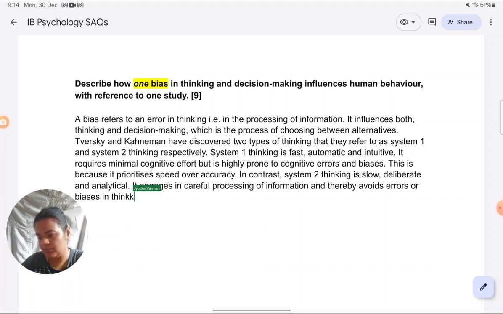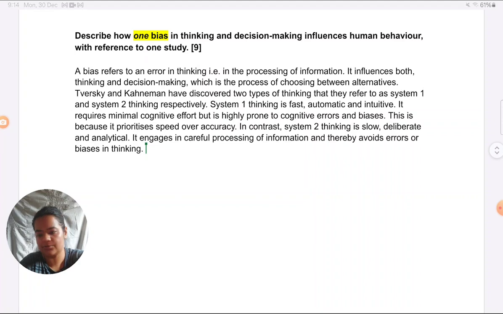Okay, so a little bit more you can contrast with the previous, and that's why I'm going to upload the answer also so that you can contrast and see. A little bit more I have explained here, system 1 and system 2 thinking, than I did in the previous, but again, not general points about these systems, but those which relate with bias, which show how system 1 rather than system 2 is involved in bias. So I have not lost focus of what is being asked in the question. You don't get carried away just because you've learned system 1, system 2 in great detail for the other topic, and lose sight of the question.